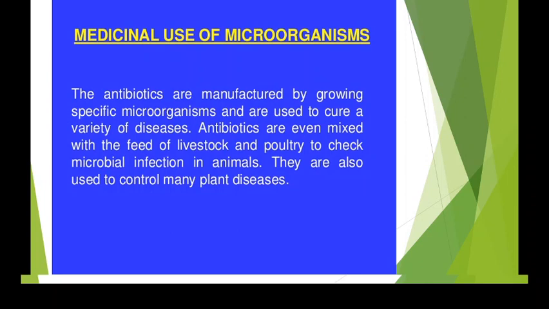For example, if you take hens in the poultry farm, they are infected by a lot of diseases, and to check these they have the antibiotics which are mixed with the feed of livestock, and they are also used to control many plant diseases. So there are many antibiotics which are used to control the diseases which are happening in the plants, maybe because of weeds. So they use weedicides and pesticides over there. For this kind also they use the microorganisms.